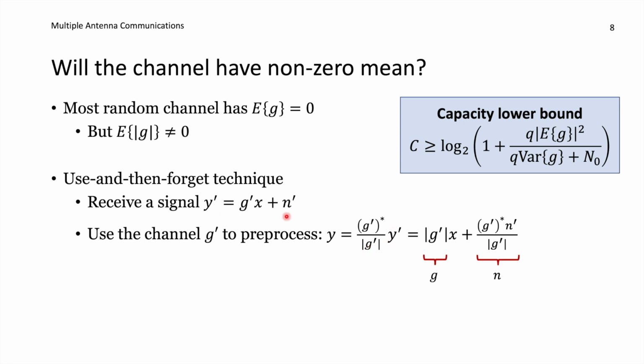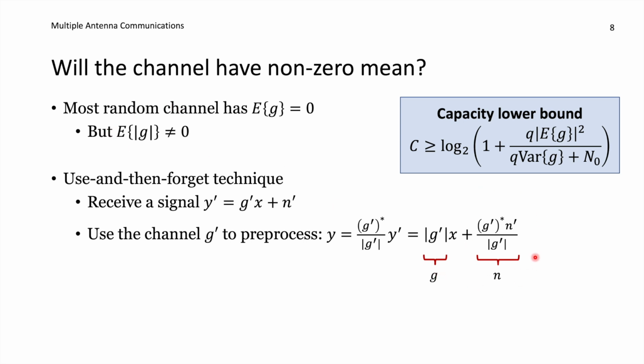y prime has this expression, so if I replace y prime with g prime x plus n prime, I get g prime conjugate times g prime divided by the absolute value of g prime. That becomes the absolute value or magnitude of g prime. And then I multiply this with x, and I get this expression multiplied with n prime, like this. And if I now treat this absolute value of g prime as my channel g, then if g prime has an absolute value which has an expected value that is non-zero, well then I can utilize this type of bound and get something that is meaningful, something that has a non-zero mean for the channel.